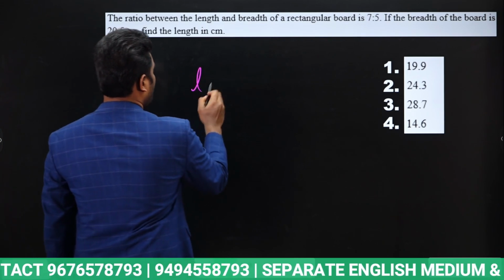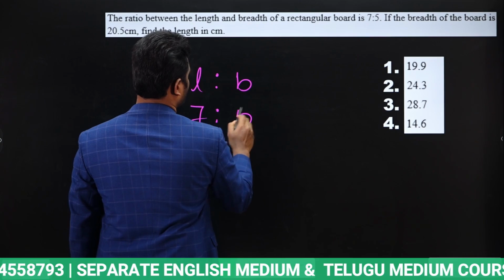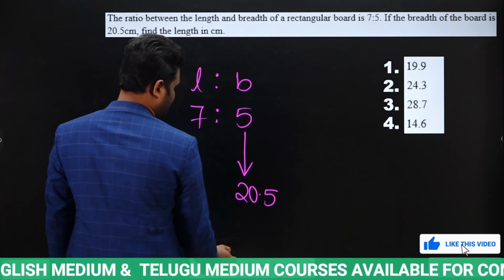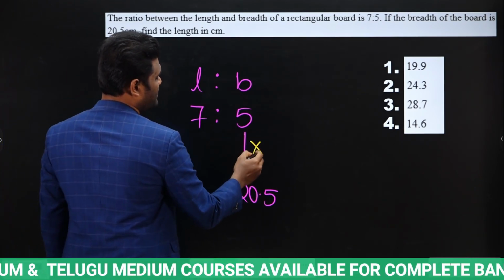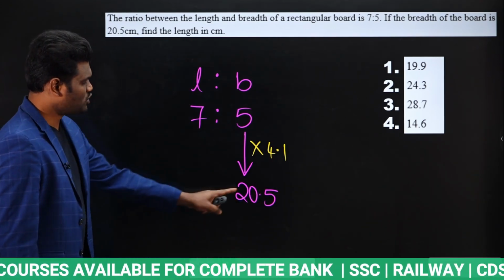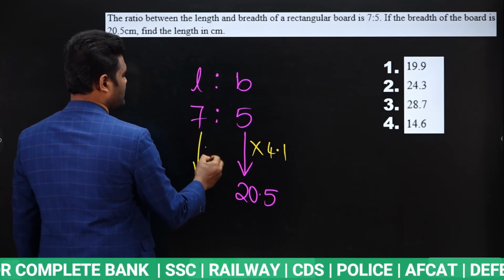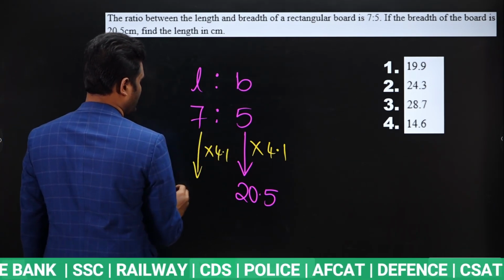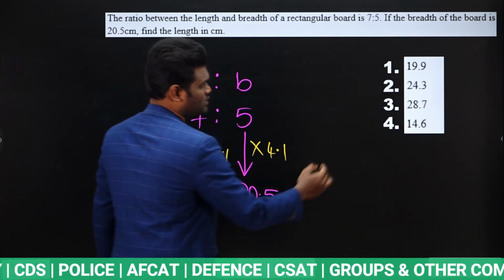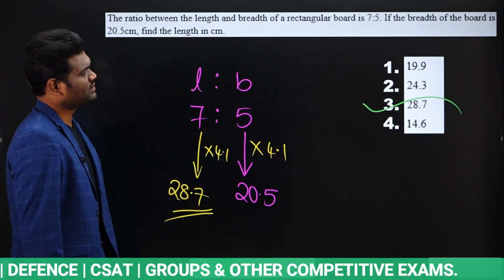Very simple. We have length to breadth ratio. Length to breadth ratio is 7:5. Breadth is mentioned. Breadth is how much? 20.5. Now if you observe, 5 parts value 20.5 means 1 part value will be how much? 1 part value will be 4.1. Yes or no? Now 20.5 divided by 5 is 4.1. Similarly, we need to find length. So length is 7 parts. So 7 into 4.1, which is nothing but 28.7. So the answer for this question will be 28.7. Very, very simple. Just fraction of seconds.